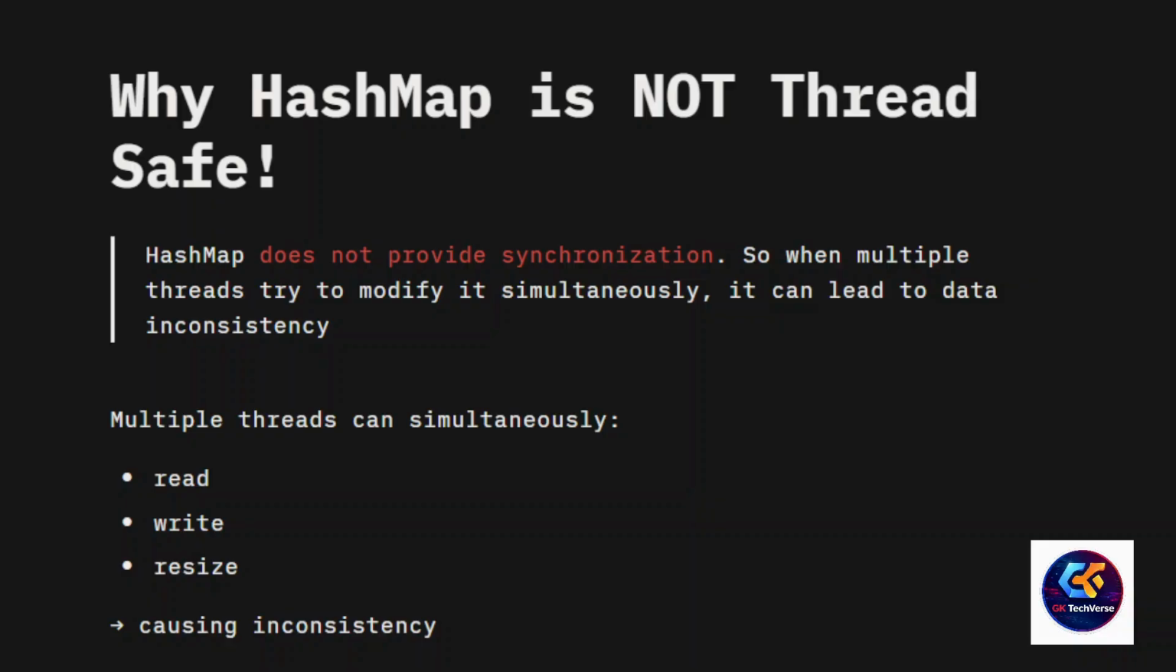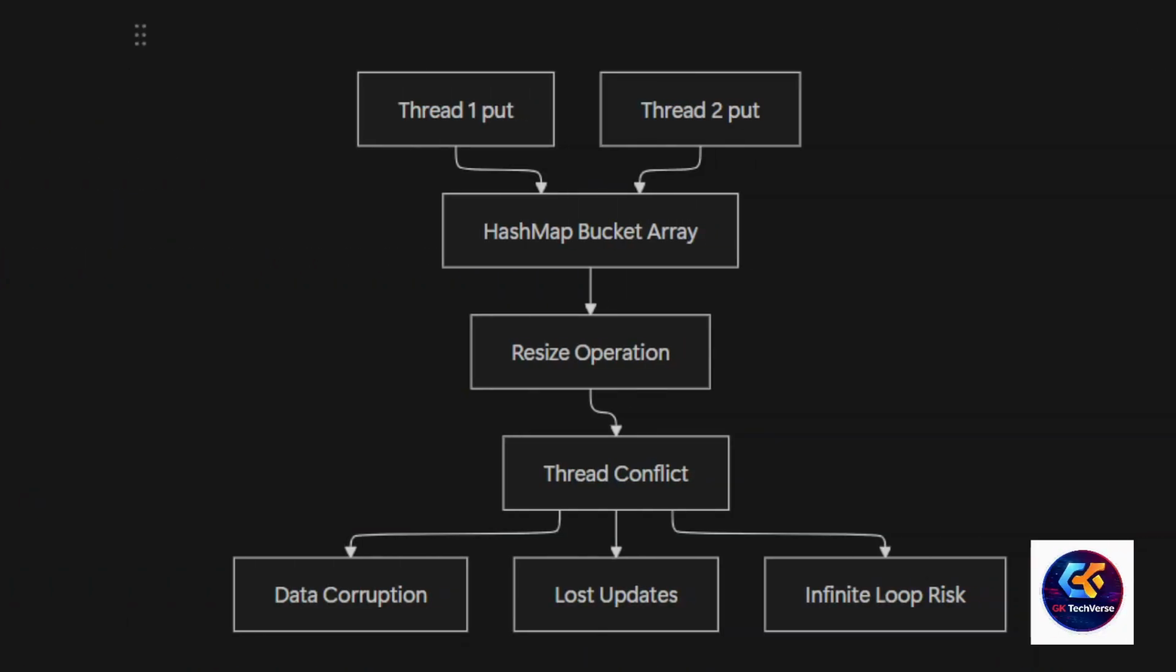What is synchronization? Think of synchronization as a lock on a door. In a multi-threaded environment, it ensures that only one thread can access a specific piece of code or data at a time. Without synchronization, when multiple threads read, write, and resize the hash table simultaneously, it can cause data inconsistency. We'll see this block diagram to understand the workflow.